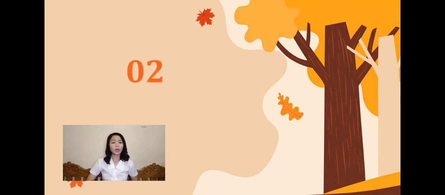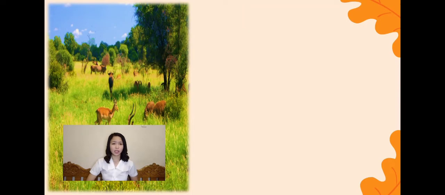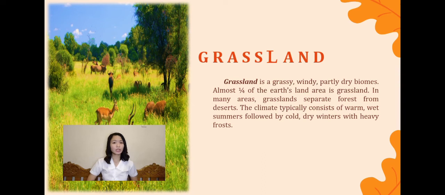So first, what is grassland ecosystem? Grassland is a grassy, windy, partly dry biome. Almost 1/4 of Earth's land area is grassland. In many areas, grasslands separate forests from deserts. The climate typically consists of warm, wet summers followed by cold, dry winters with heavy frost.